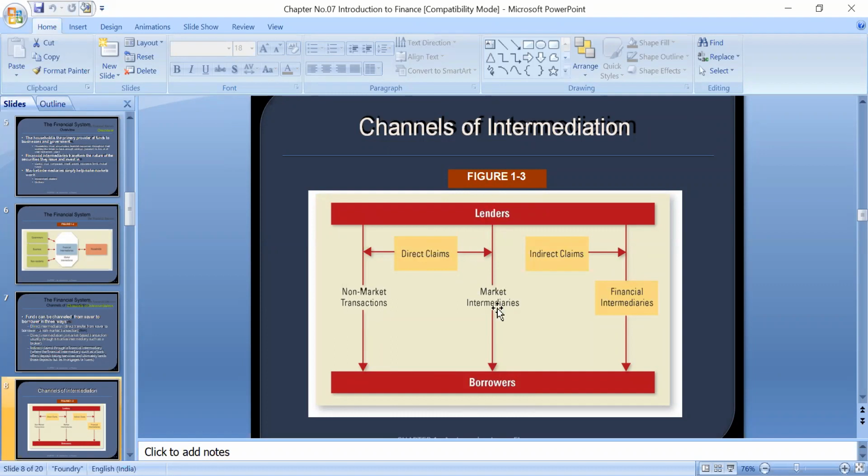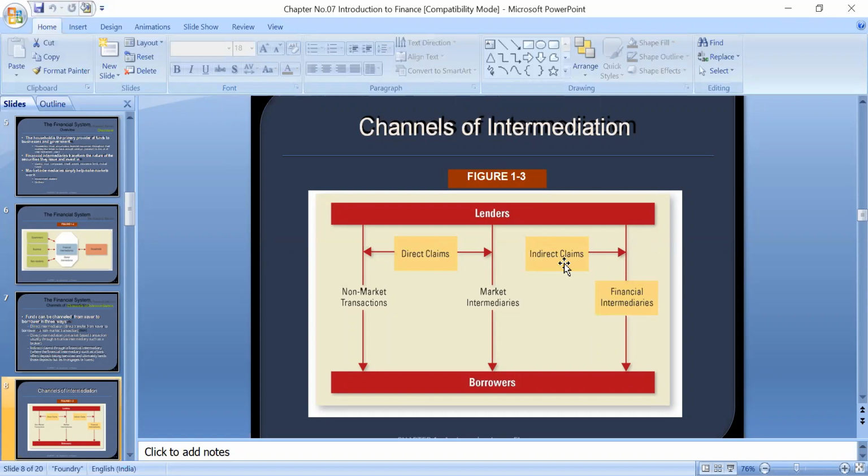But in market intermediation, there will be one person between them, a broker. And in the case of indirect claims, there will be financial intermediaries, like financial institutions, banks, insurance companies, mutual organizations, and leasing companies.